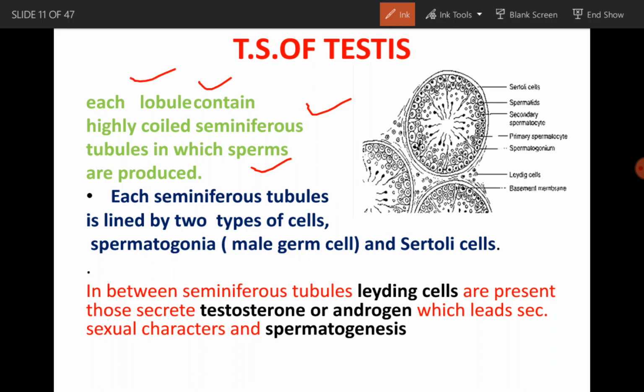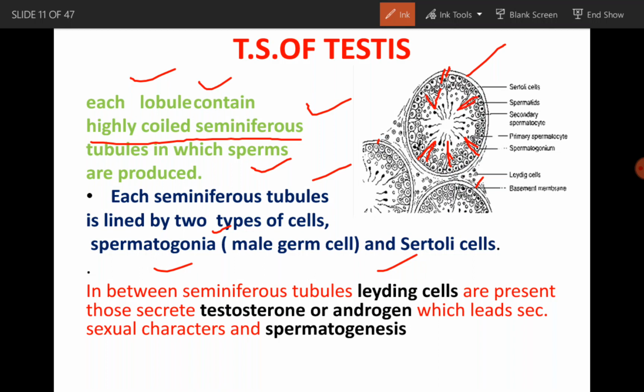Each lobule contains highly coiled seminiferous tubules in which sperms are produced. So inside one lobule there are many such highly coiled seminiferous tubules, inside which sperms are produced.